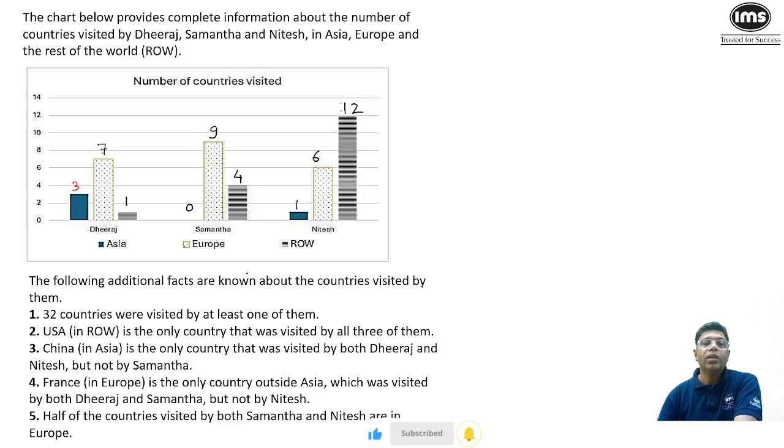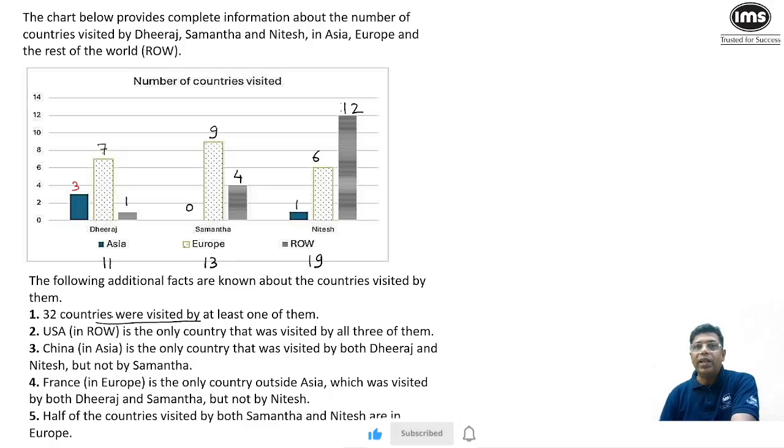Then it says, overall, Dheeraj is visiting how many countries? Overall, Dheeraj is visiting 11 countries, 7 plus 3 plus 1. Samantha is visiting 13 countries and Nitesh is visiting a total of 19 countries. Now, the following facts are known about the countries visited by them. 32 countries were visited by at least one of them.